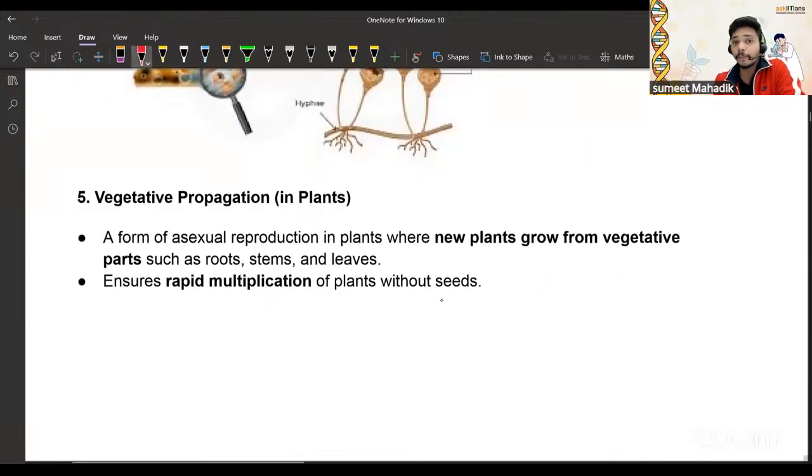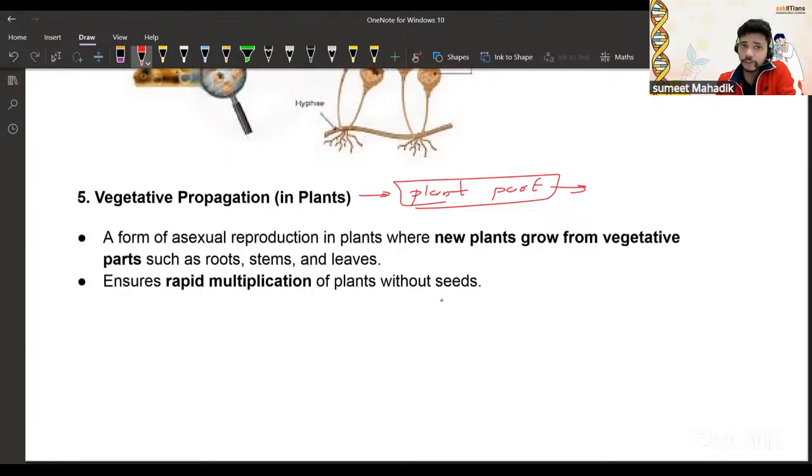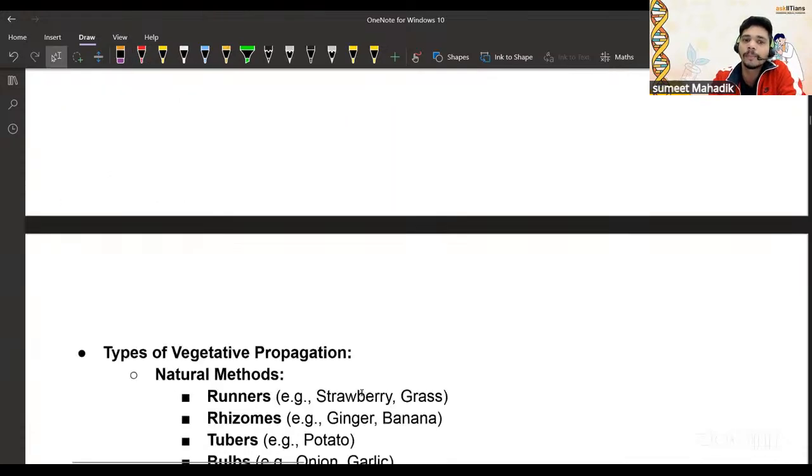Okay, vegetative propagation. What is vegetative? If a plant part is used, we can't say reproduction over here, but we can say asexual reproduction. Why? Because a plant part is used. Like in the case of Bryophyllum, the leaf is used, right? So if roots, stems, and leaves are used, that undergoes vegetative propagation. There is no involvement of the parents, right?